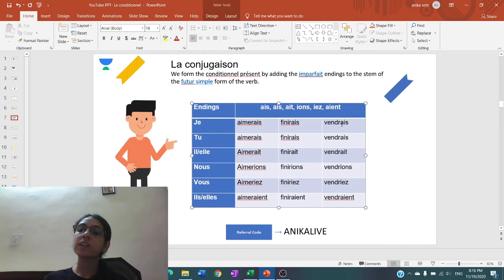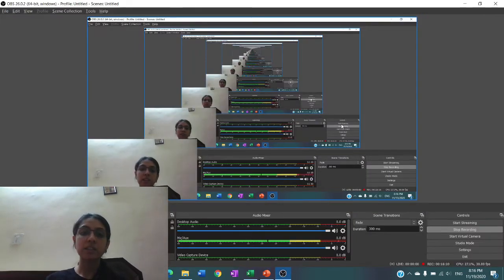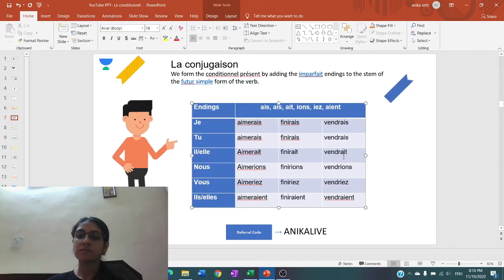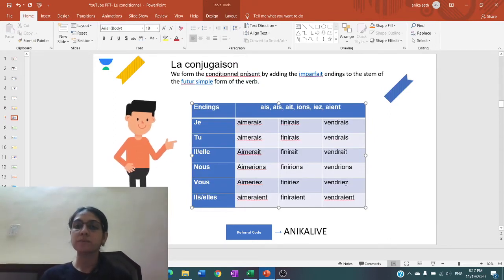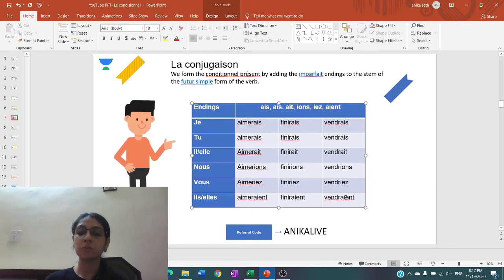So over here, removing e, we are left with vendr, with which we put the endings: ais with je, ais with tu, ait with il, ions with nous, iez with vous, aient with ils, plural.